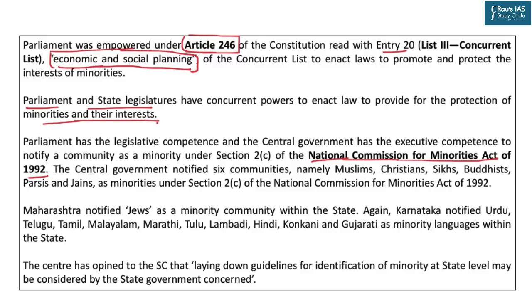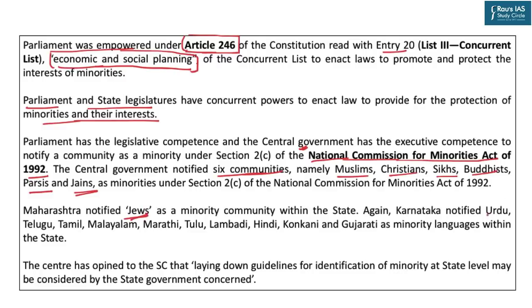So under the executive competence of the National Commission for Minorities Act of 1992, the central government has notified 6 communities as minorities in India: Muslims, Christians, Sikhs, Buddhists, Parsis, and Jains. However, religious and linguistic minorities have also been declared by state governments. For example, Maharashtra has notified Jews as a minority community.